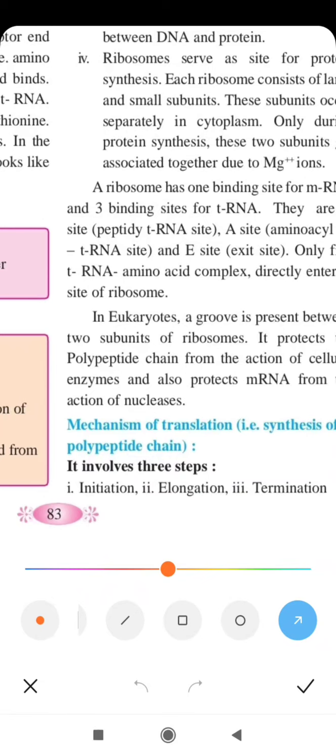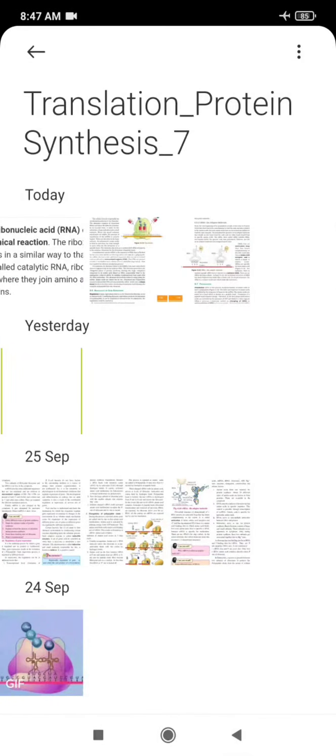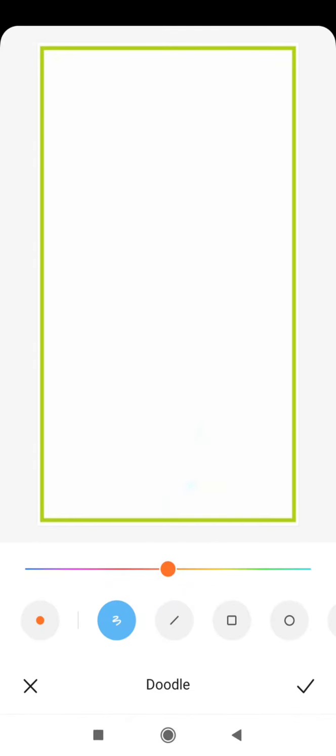Now see, I will explain to you with suitable diagrams how the translation process actually occurs. When mRNA comes in the cytoplasm, the ribosome particles are actually in the form of two pieces.